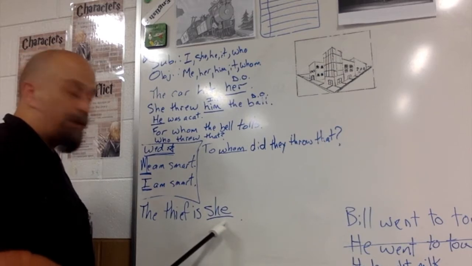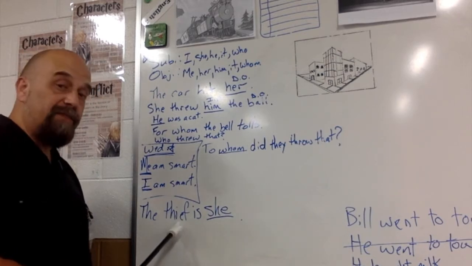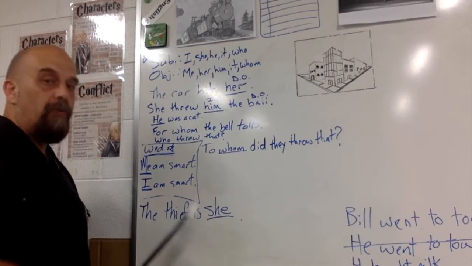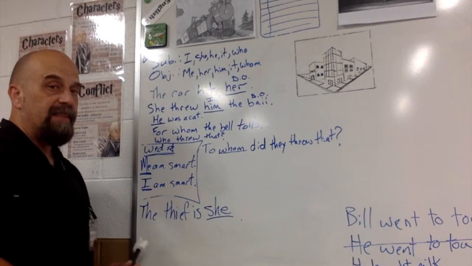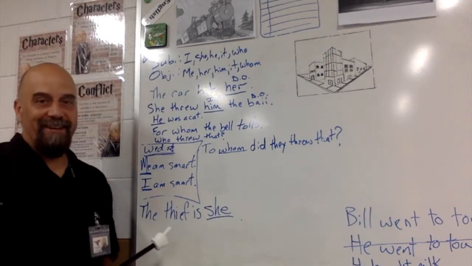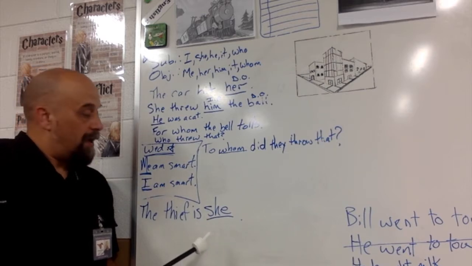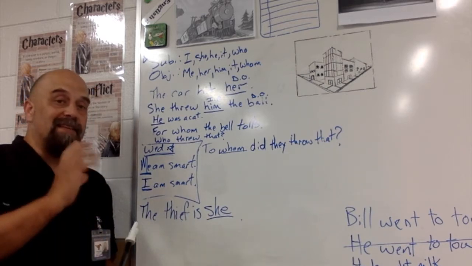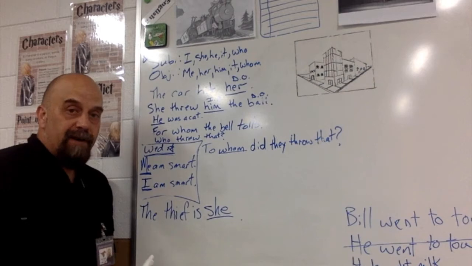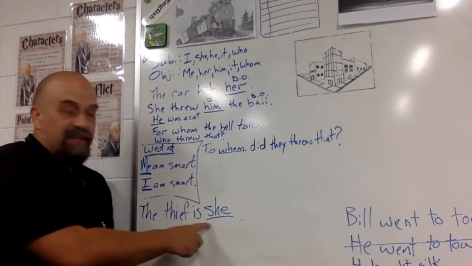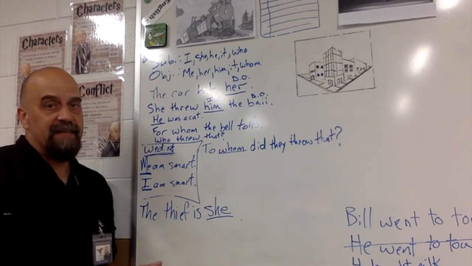Linking verb, predicate nominative, renames the subject. If you have a predicate nominative renaming the subject, we use the subject case, she. This probably doesn't sound natural for where we live, right? "The thief is her" is what we would expect. But think about it this way: can we flip the sentence with a linking verb? We should be able to pretty much flip it. "She is the thief." That definitely makes sense.